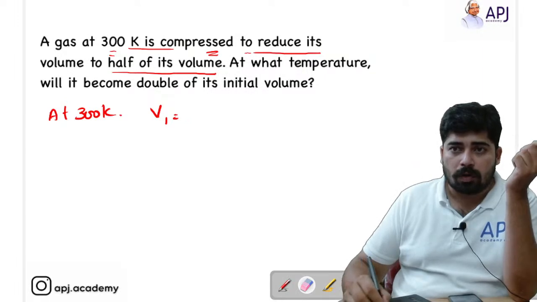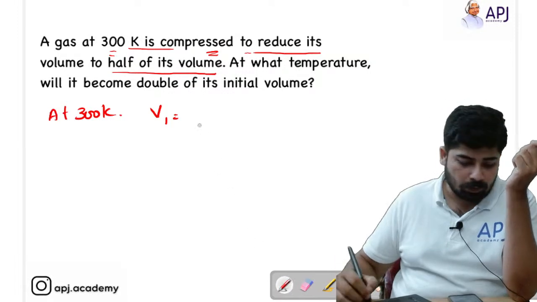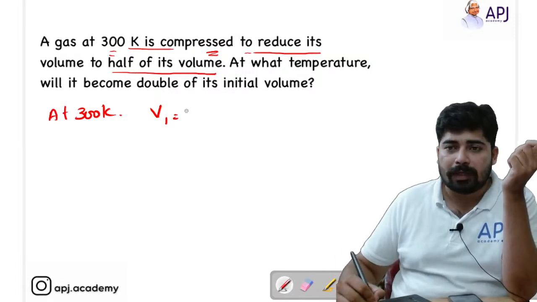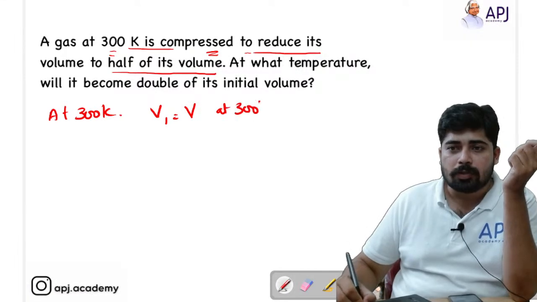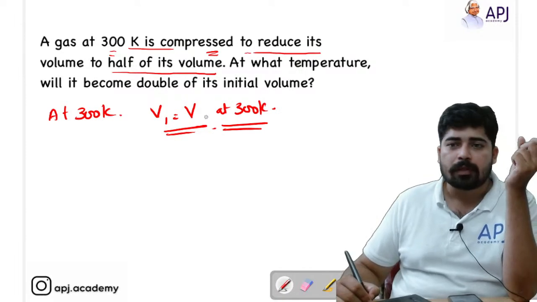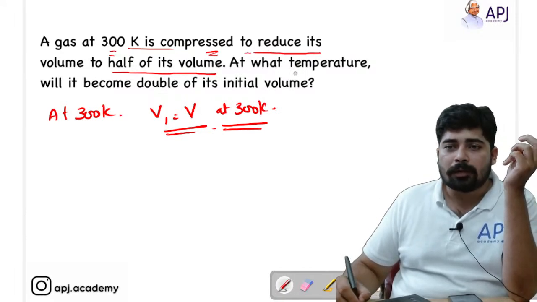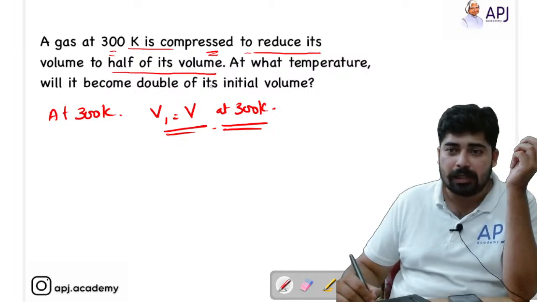So what will be the volume here? We can take it as V. At 300 Kelvin, let's take V1 is equal to V. Now at what temperature will it become double of its initial volume?